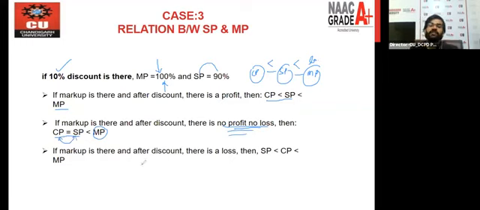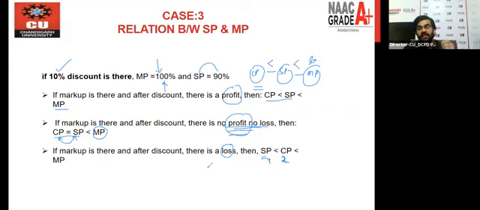In the third condition, there's a loss here, right? Like in the first, we have profit. In the second, we have no profit, no loss. In the third, we have loss only, right? And when we are getting loss, in this chart you can see that we are getting loss. Why? Because our selling price value is less than the CP. That's why we are writing down SP first, then CP, then market price, right?